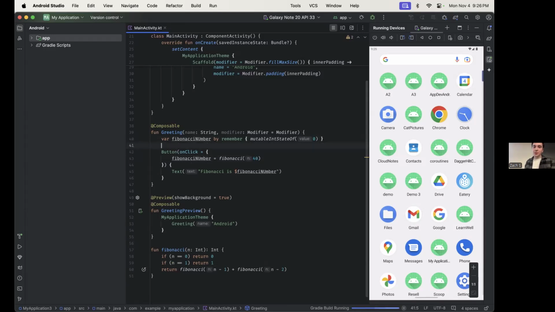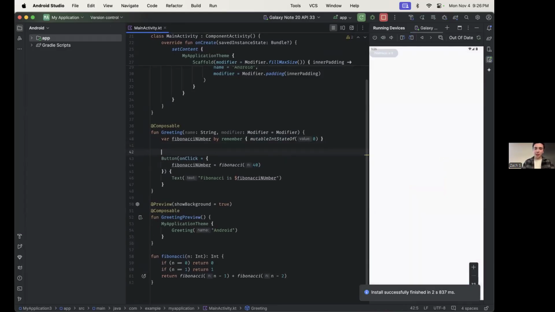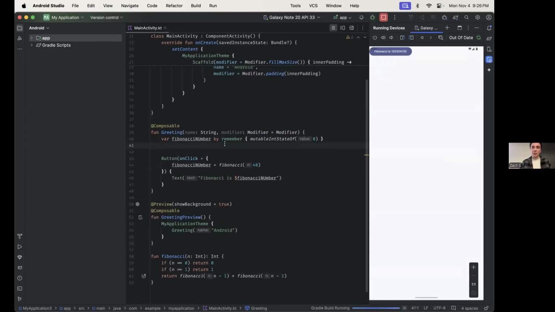While I'm waiting for this to run, I'm going to start on the coroutines implementation for the sake of time. What I have so far shouldn't be too challenging for anyone. Okay, cool. And let's see what happens if we click on this. Okay, you saw the button froze, the animation on the button completely froze, and then we had our Fibonacci number load. So let's try to fix this.